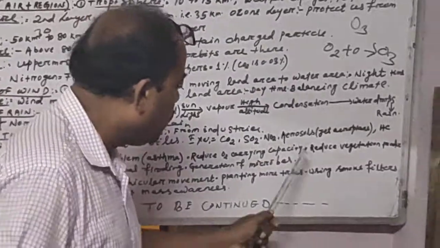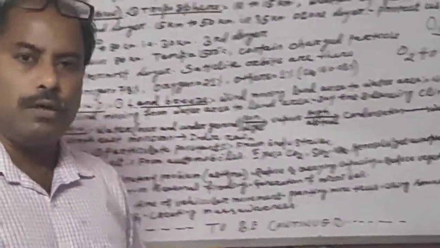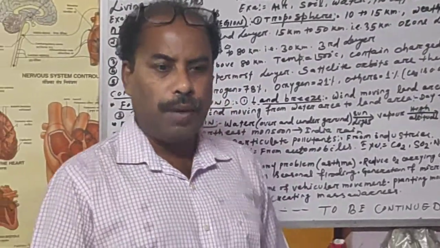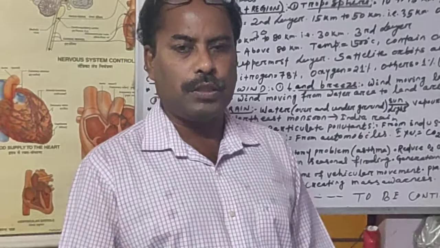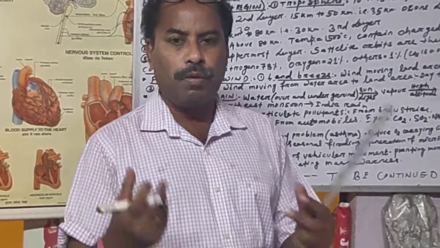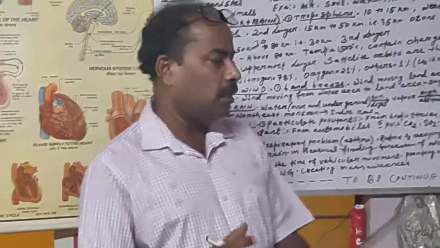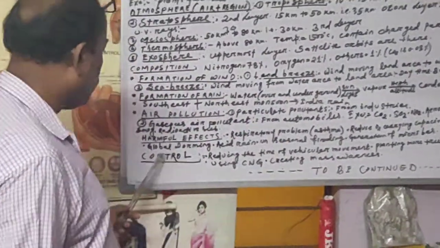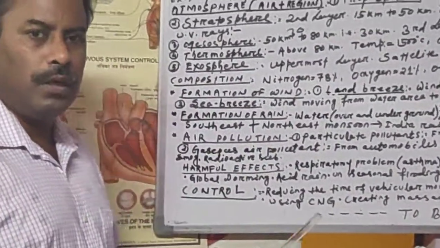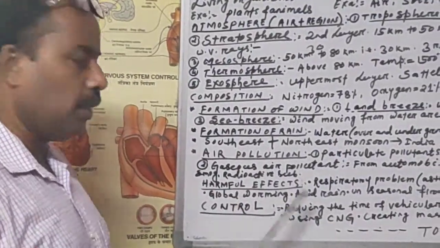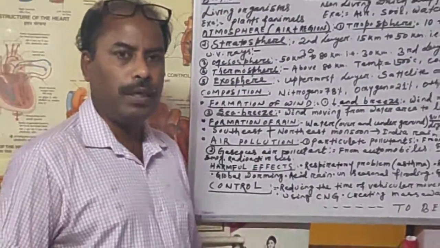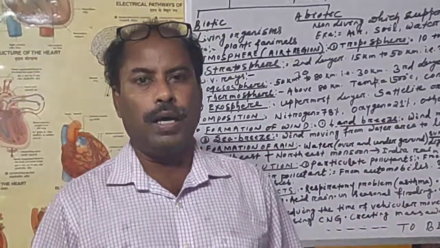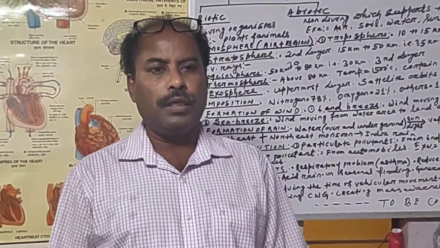Then it also reduces vegetation in plants. It not only affects animals but also plants. Plant vegetative production, like fruit production and flower production, all this production rate is also minimized by pollutants. It also causes the most concerning problem, known as global warming. What is called global warming? In the whole earth the temperature rises. That is called global. Global means the whole earth is warmed up.